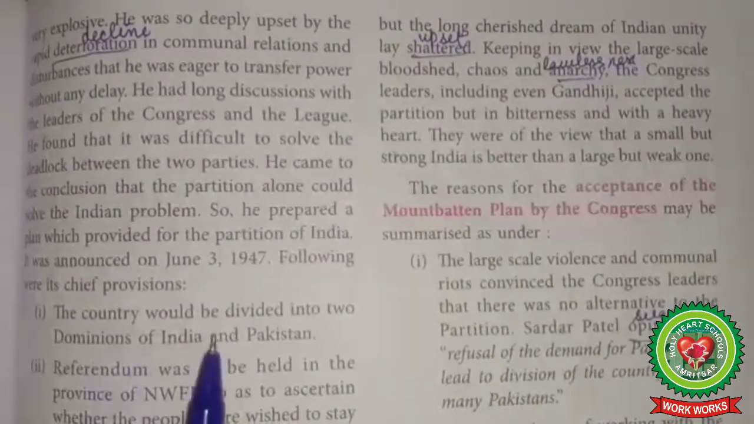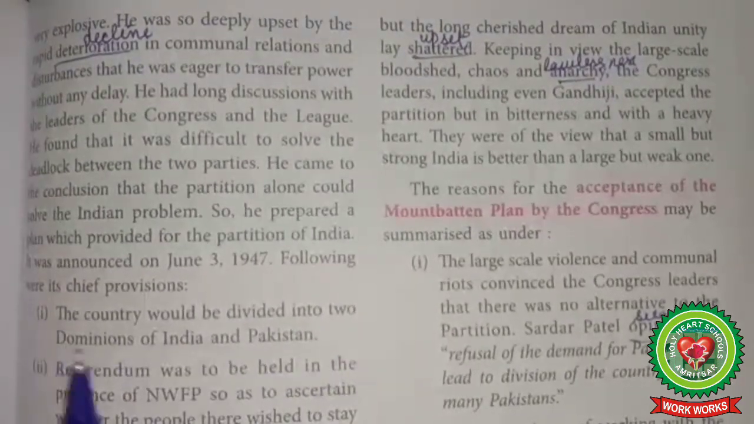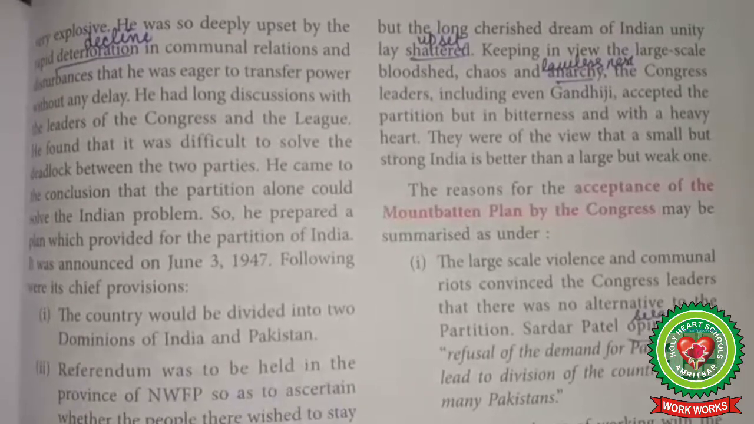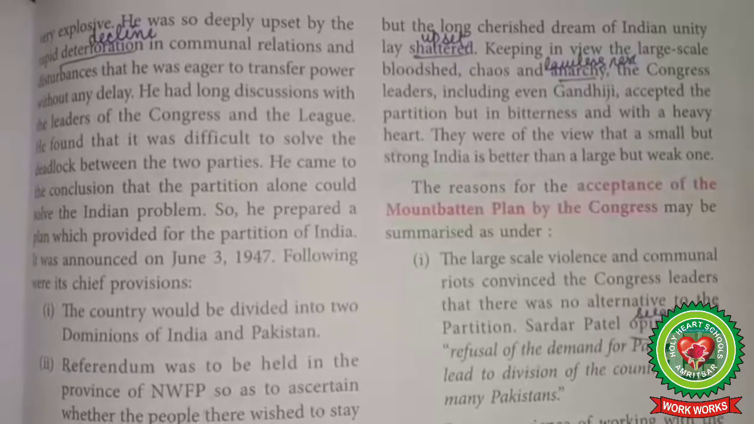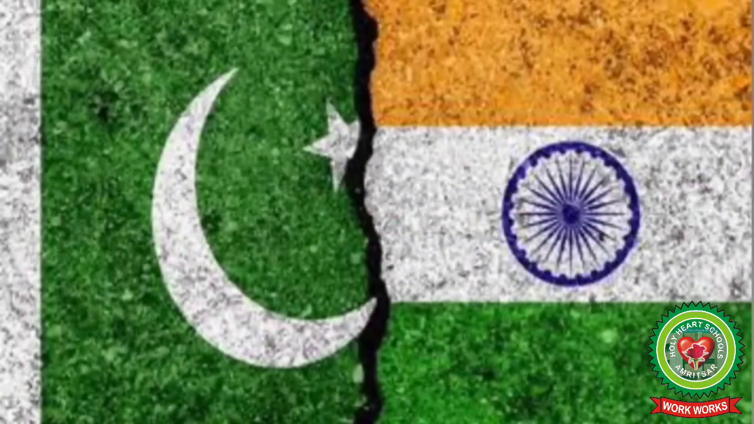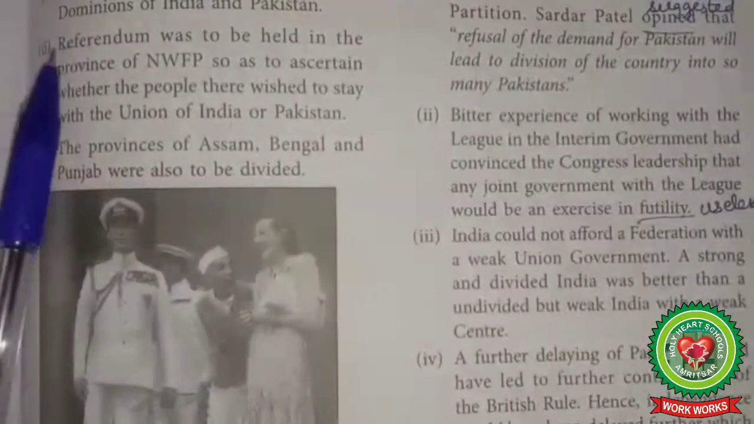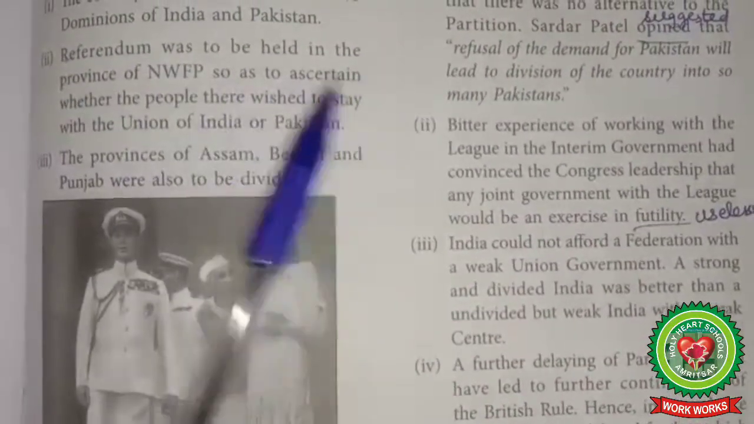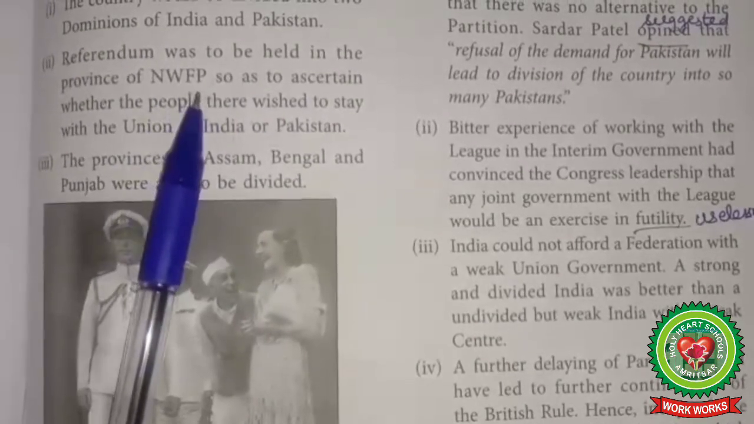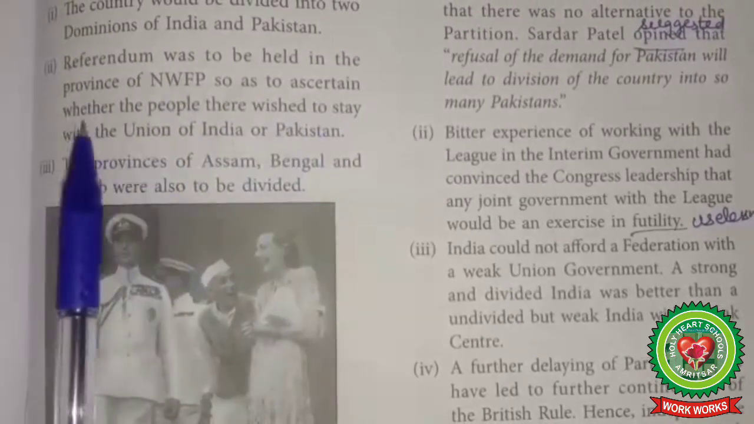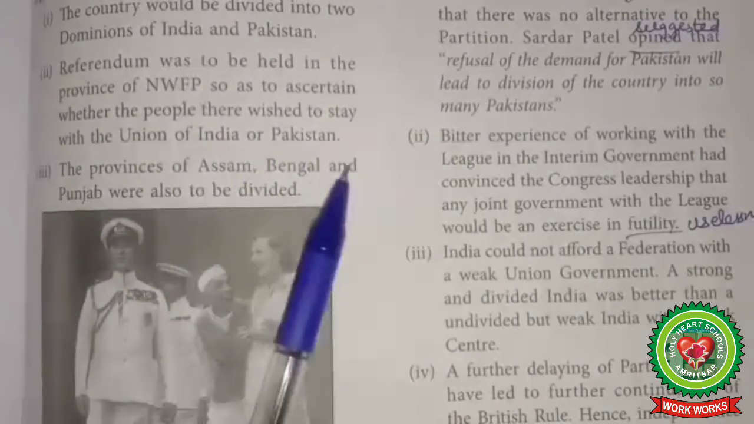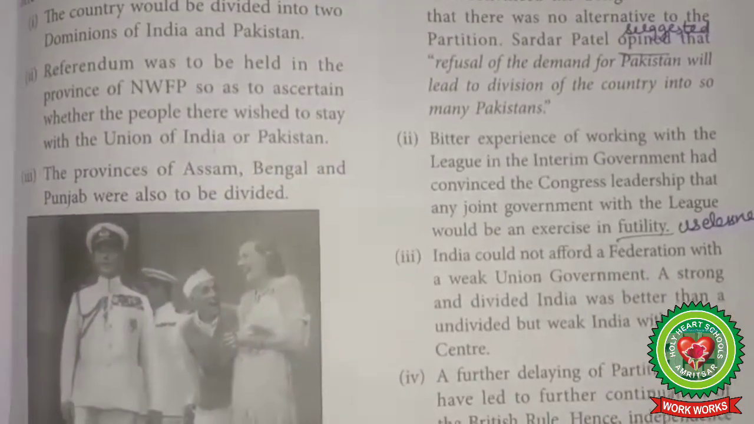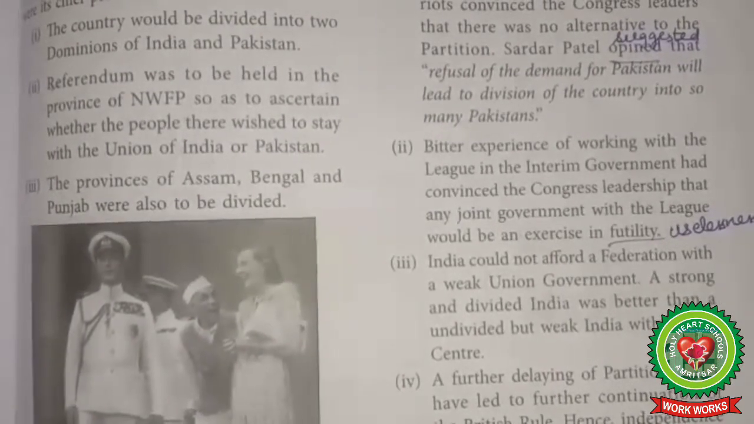Number 1, the country would be divided into two dominions, that is India and Pakistan. The main points of the plan may be mentioned as follows. Number 2, a referendum was to be held in the province of NWFP so as to ascertain whether the people there wished to stay with the Union of India or Pakistan. The direct vote was to be held in NWFP.